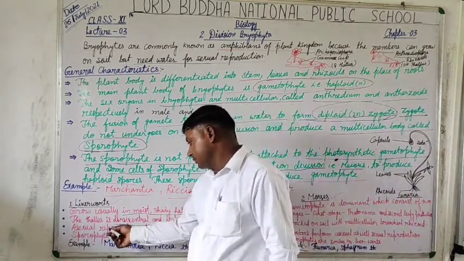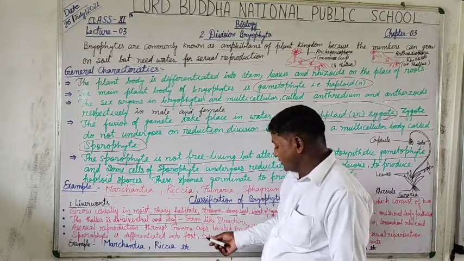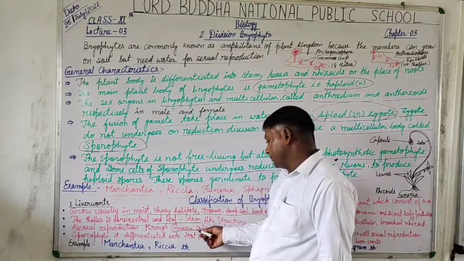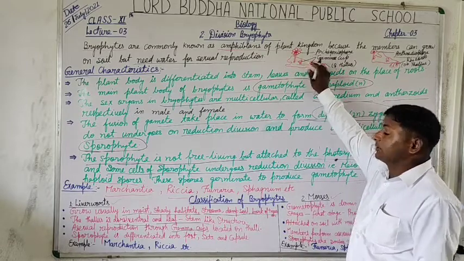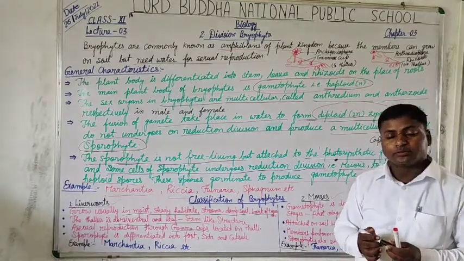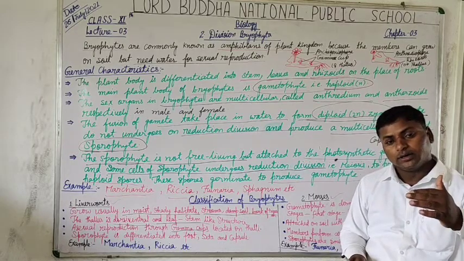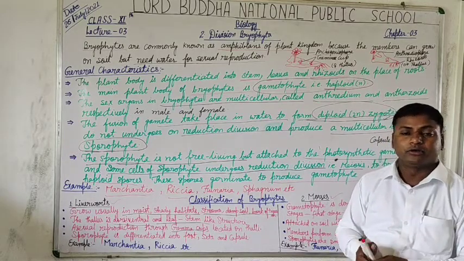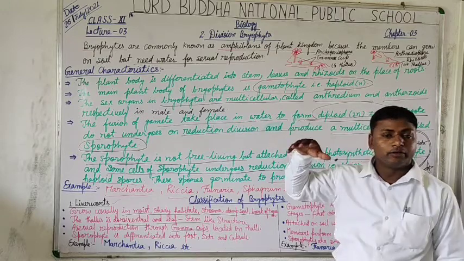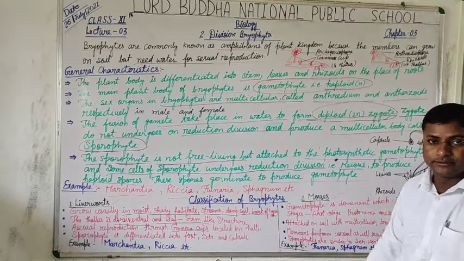Asexual reproduction takes place through gemma cups, as I explained here. They just detach from the parent body and develop into a new gametophyte, because the gametophyte is the main plant body in bryophytes.